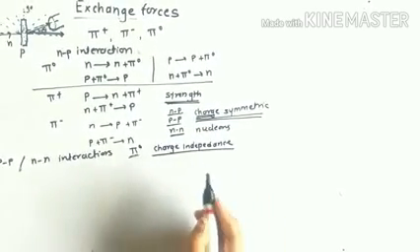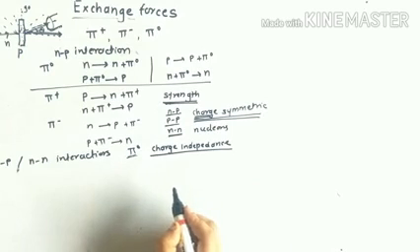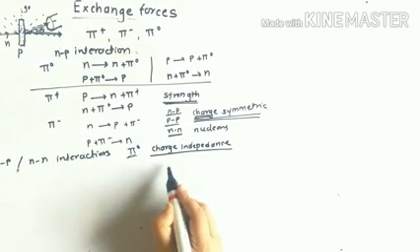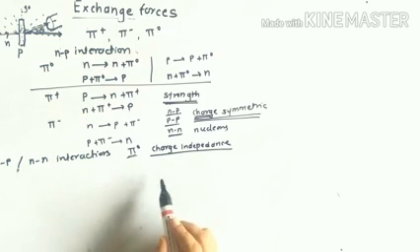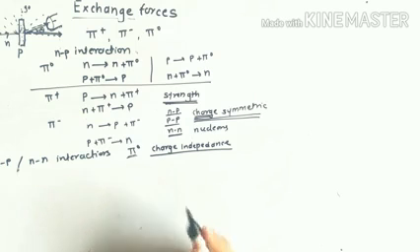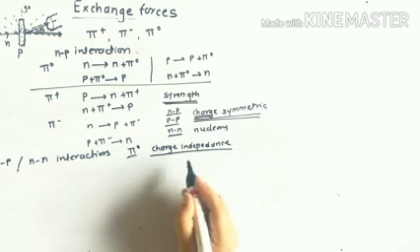Charge independence means if there is a potential well of the nucleus, the neutron and the protons are treated in the same way, which we call the single pion exchange potential, or a single pion exchange model, or a single particle exchange model, that we are going to see in detail in the second unit, which is the shell model of the nucleus. So you just remember that there is a charge independence.